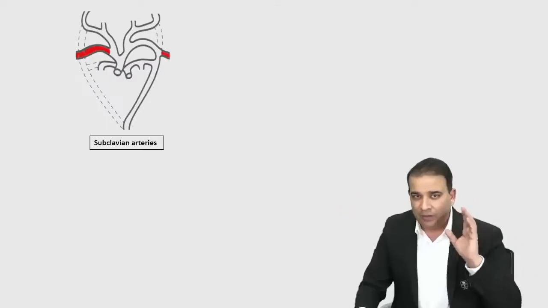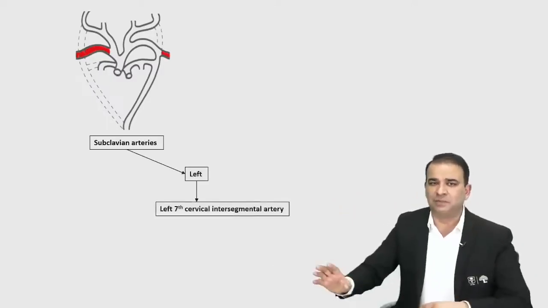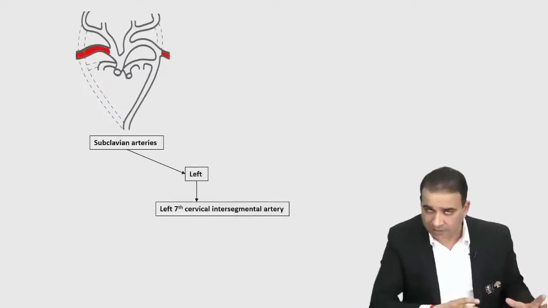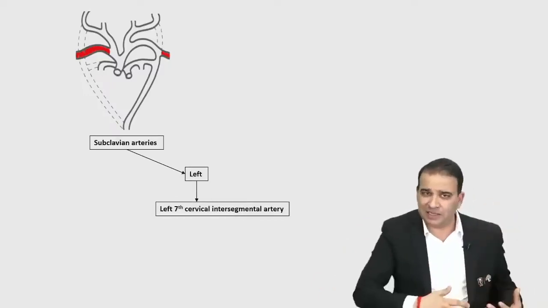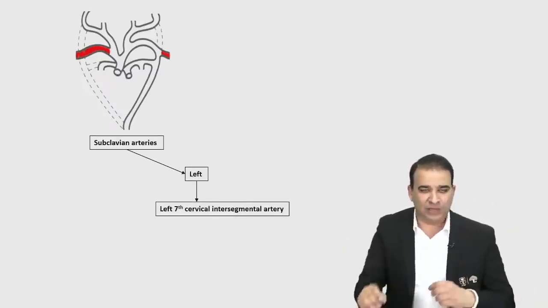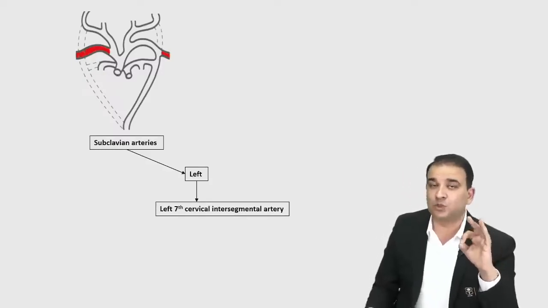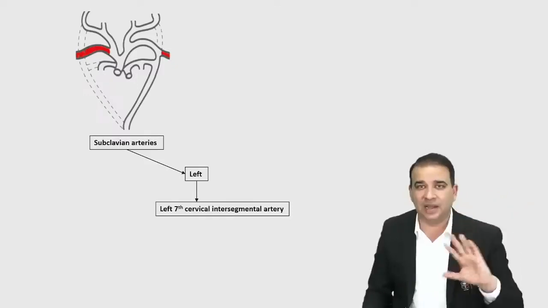If you talk about the left subclavian artery, it is very simple. It is formed by the left 7th cervical intersegmental artery. There are intersegmental arteries, and I'm talking specifically about one of them, the left 7th cervical intersegmental artery, which gives rise to the left subclavian artery. Just one thing is required, done.